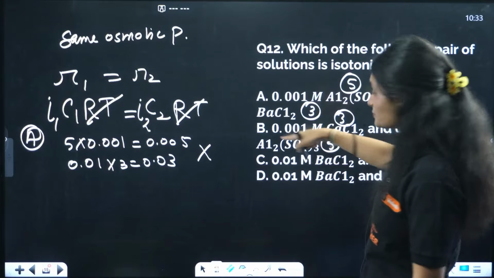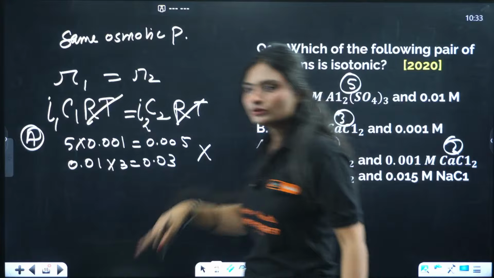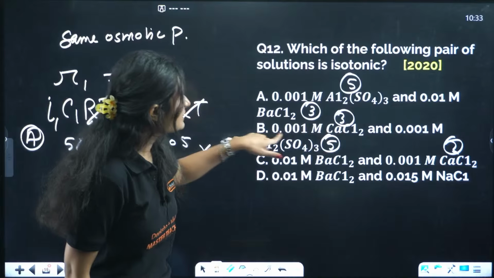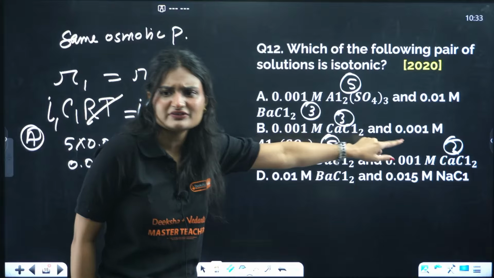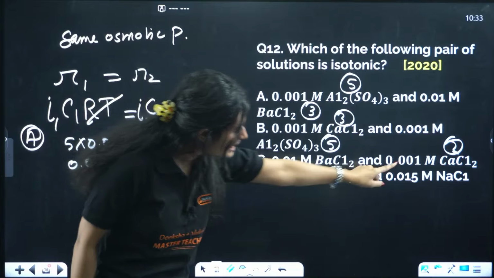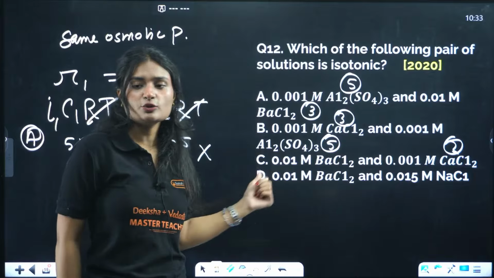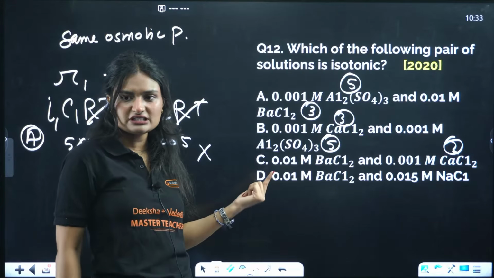Next option. CaCl2 and this one, I can just look at it and answer, right? If I multiply 3 with this, 0.003, and here it will come out to be 0.005. Obviously incorrect. Here also 0.03 and 0.003. So obviously the pressure is not equal for these also.